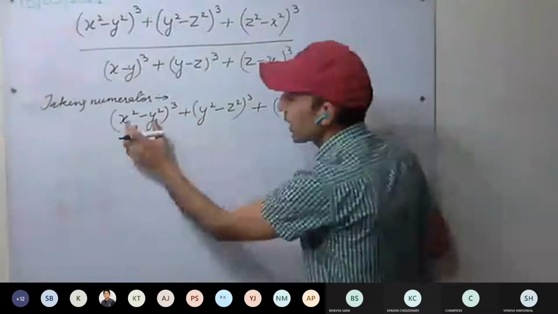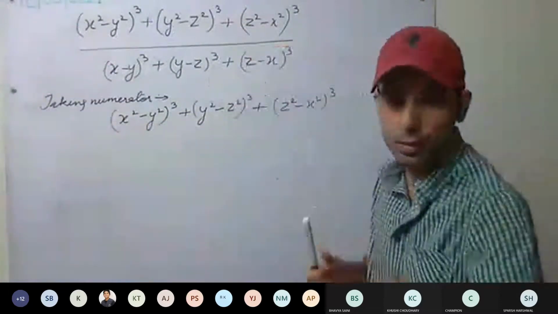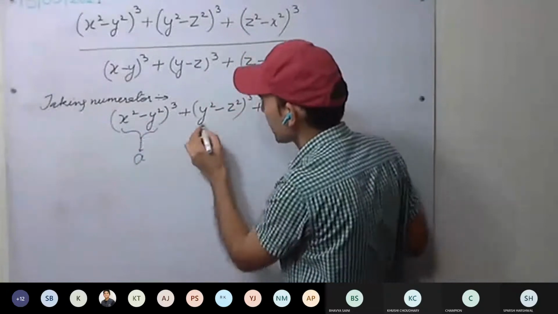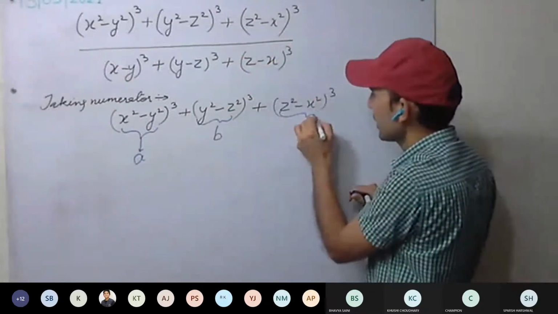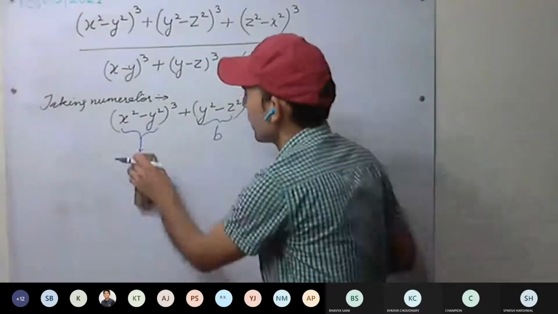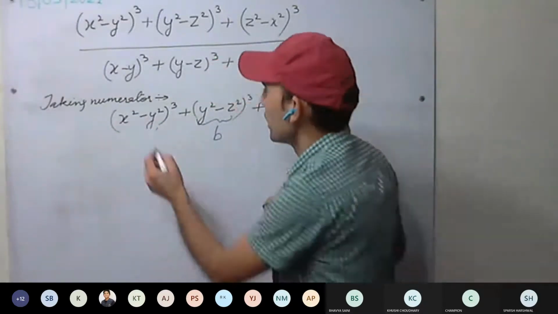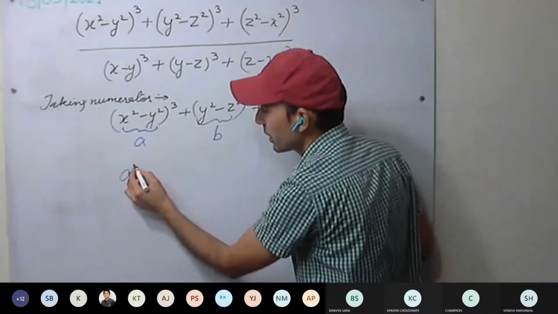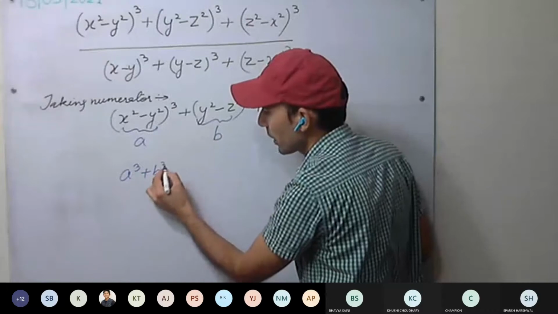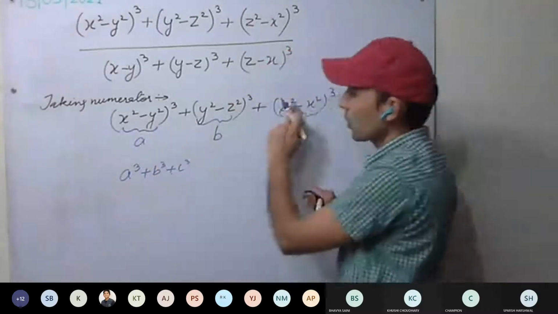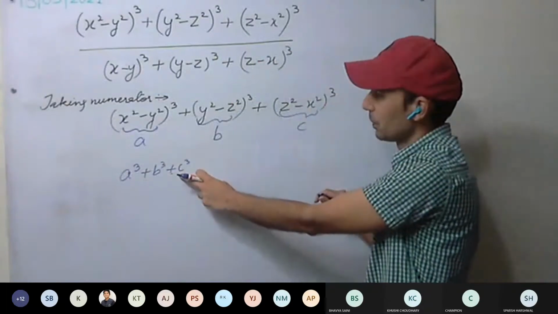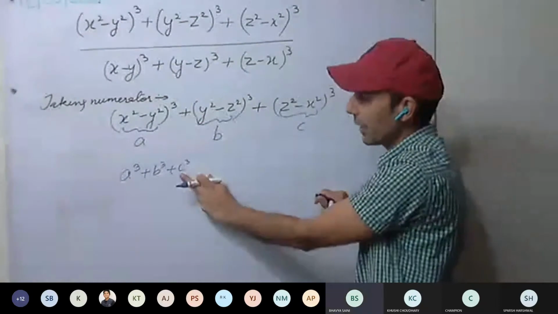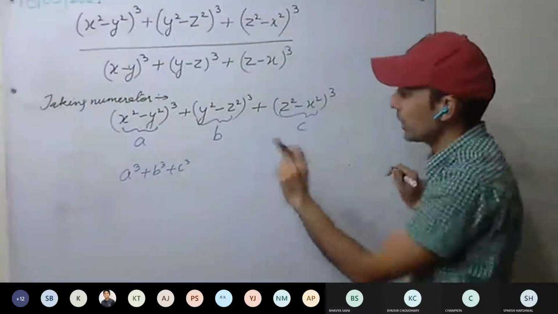If I write x square minus y square as a, this as b, and this as c, what will the equation be now? a cube plus b cube plus c cube. This whole will be reduced to this one. Yes or no? This algebraic expression will be reduced to this one. So we can express it like this. This is clear.